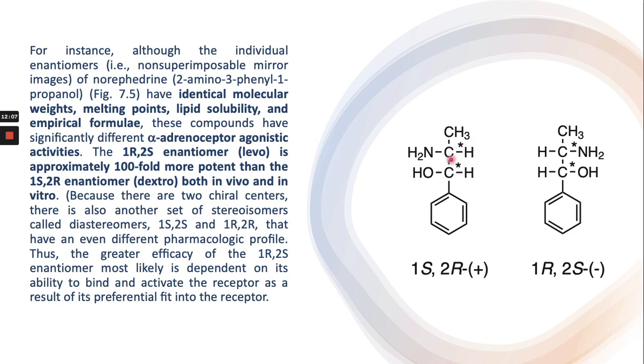If there are two chiral carbons, it means there is a possibility of four diastereomers, right? Because it has two chiral carbons. Both enantiomers as well as diastereomers have different pharmacological profiles.